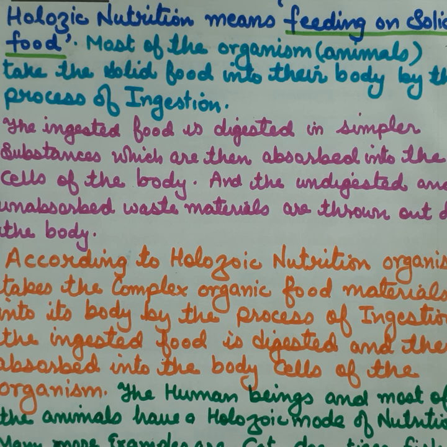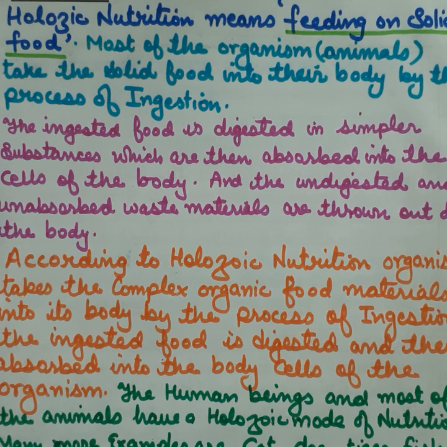In holozoic nutrition, organisms take complex food materials into the body by the process of ingestion. The ingested food is digested and then absorbed into the body of the organism.